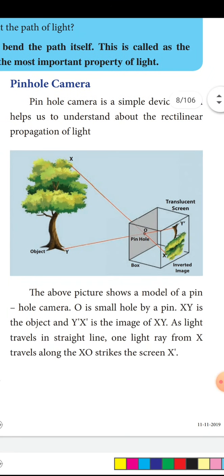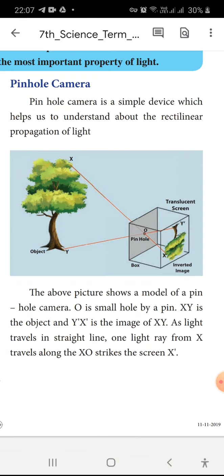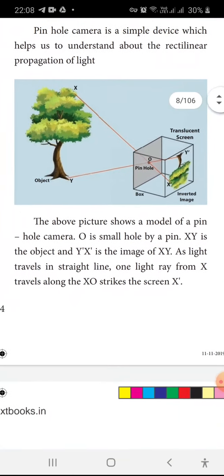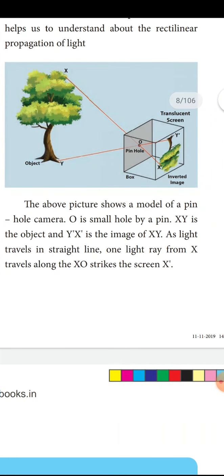Pinhole camera. You can prepare this by yourself using a chartboard. In the pinhole camera, see the above picture, a small box with an oil sheet stuck on it and a small hole. Inside the small hole, the light travels and forms the inverted image of your tree. The above picture shows the model of a pinhole camera.